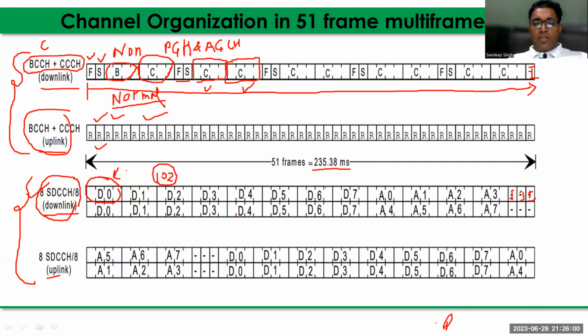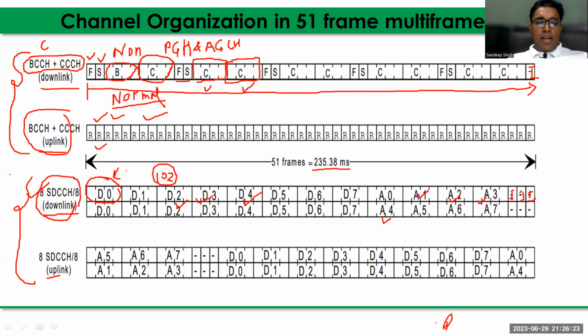So D0 is associated with A0, D1 with A1, A2 with D2, and A3 with D3, right? A4 is associated with D4, but SACCH comes in the next 51 frame multiframe.